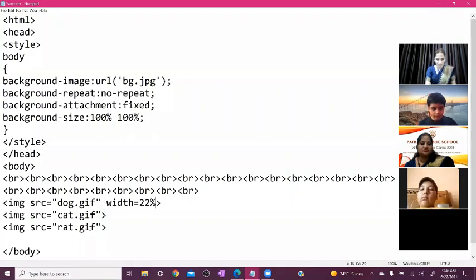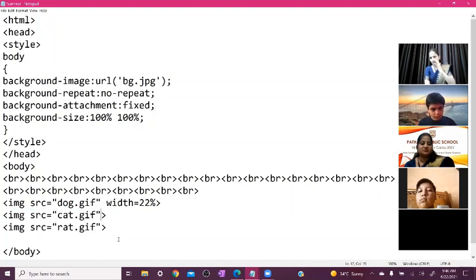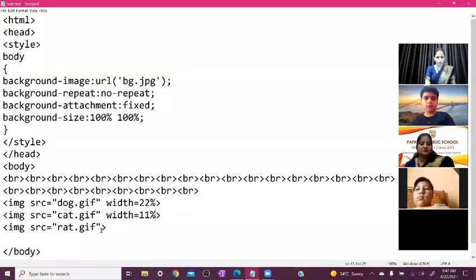Fine. So after this cat GIF, everyone attention here on this line. img src is equal to cat.gif. After that here, before the angular bracket close, you can write down here width is equal to 11%. So we take dog size is 22%, cat size is 11%, and rat is always smaller. So we take the width of the rat here 4%.